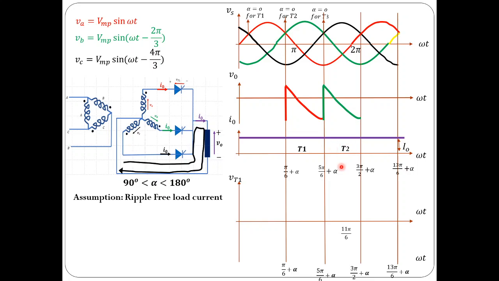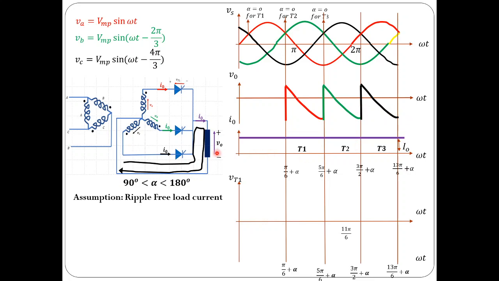Now at this instant, that is at 3π/2 plus alpha, thyristor 3 is triggered, and load current is transferred from thyristor 2 to thyristor 3. So this is the path. As thyristor 3 is conducting, applying KVL for this conducting loop, you can find that the load voltage would be equal to VC. That is what's shown here. Load voltage is the same as VC, which is shown with this black curve.